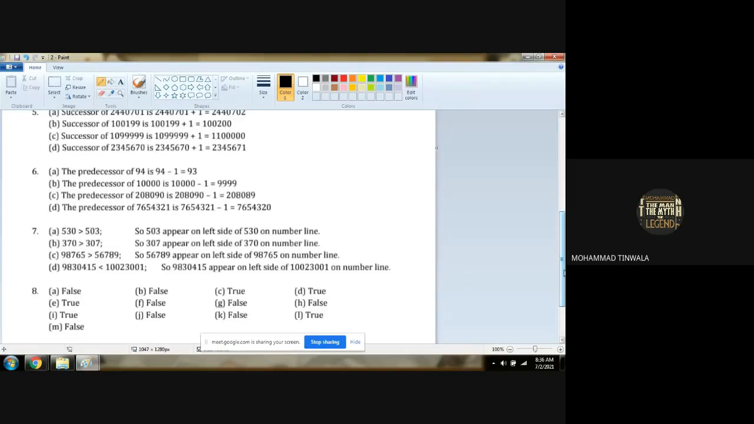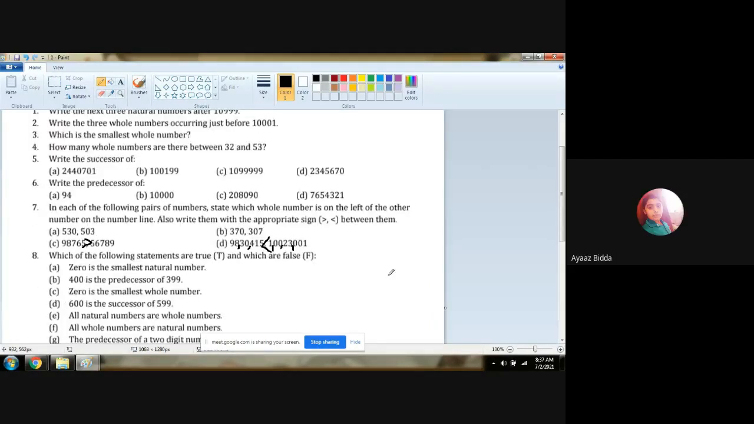Check here. So 98 lakh 30,415 appears on the left side of 1 crore 23,001 on a number line. Any doubt with this? How to describe the answers? Yes, sir. Chalo, the last question of this exercise. No, sir, no doubt. Question number 8. Who will read this?